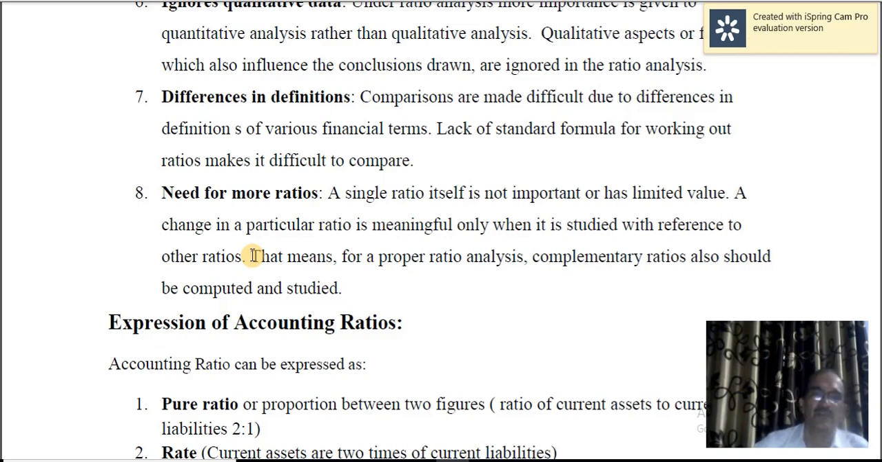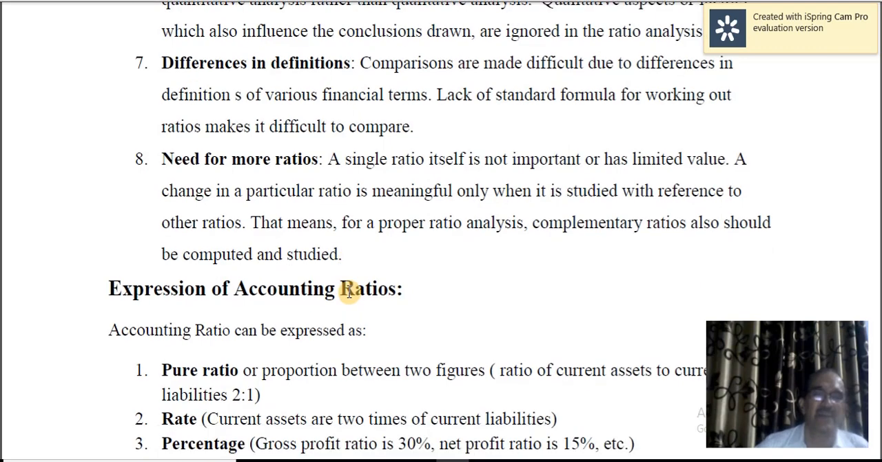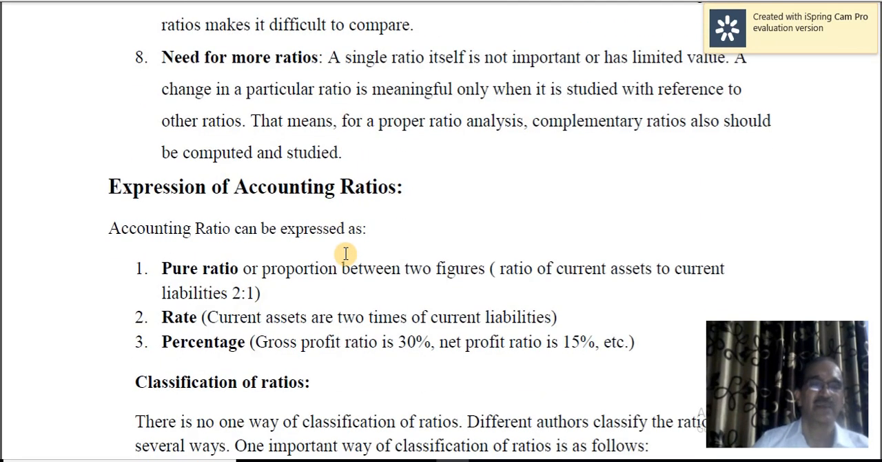So more than one ratio should be used for proper analysis. And even ratio analysis itself is not enough. You must also go for other tools of analysis so that you can analyze and interpret the financial statements properly. Anyway, ratios are useful for financial analysis and interpretation of the financial statements of different concerns.